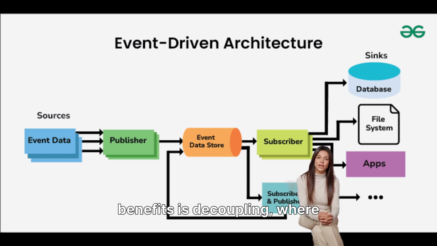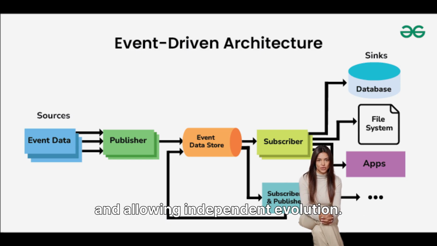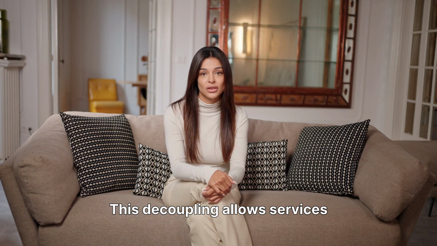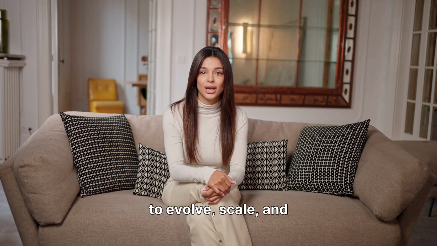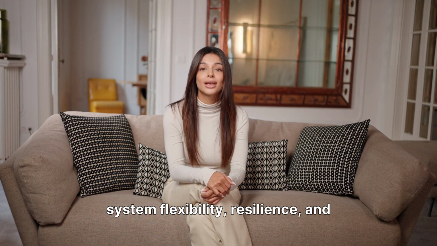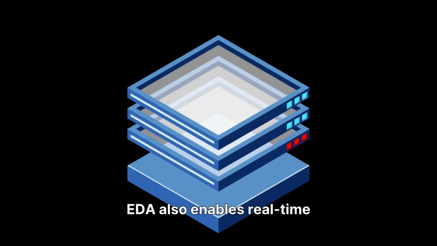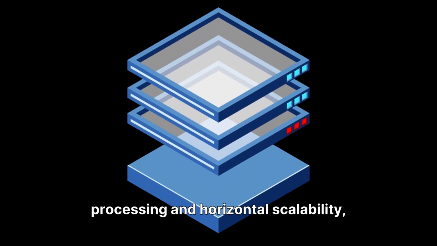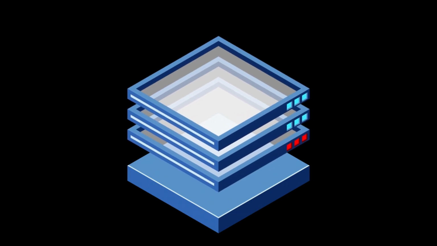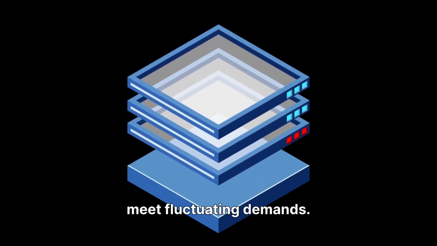One of the primary benefits is decoupling, where services interact via events, significantly reducing direct dependencies and allowing independent evolution. This decoupling allows services to evolve, scale, and deploy independently, enhancing overall system flexibility, resilience, and faster development cycles. EDA also enables real-time processing and horizontal scalability, allowing independent services to scale as needed to meet fluctuating demands.